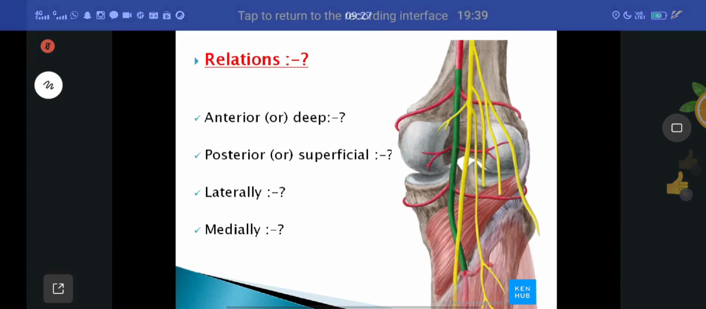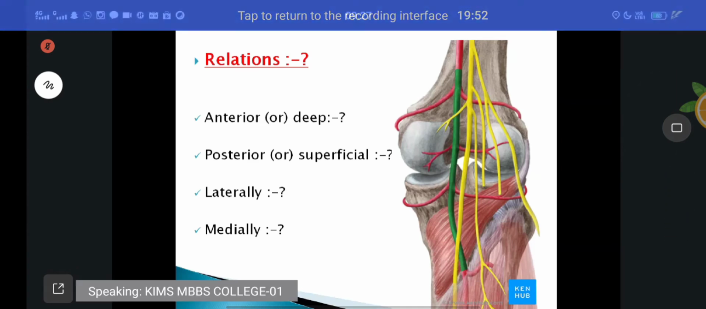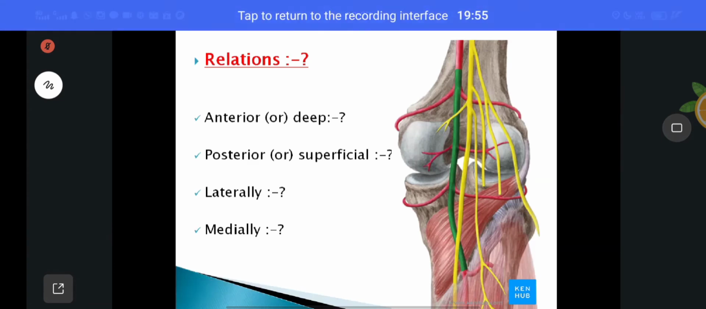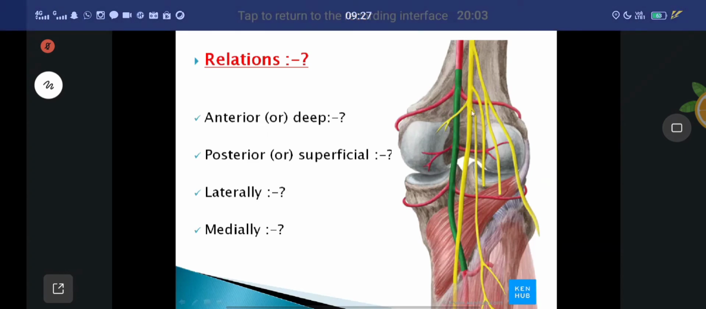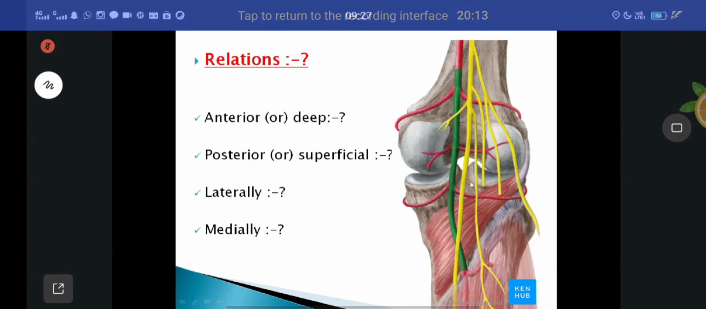Next, deep means present in the floor of the popliteal fossa. Deep means floor of the popliteal fossa, right? That is also called anterior. The artery is present like that, towards your knee; that is anterior, and back is posterior. Anterior is mainly formed by the popliteal surface of the femur. After that, the capsule of the knee joint, then the lower part of the tibia, and the popliteal fascia. Those are the deep relations, also called anterior.